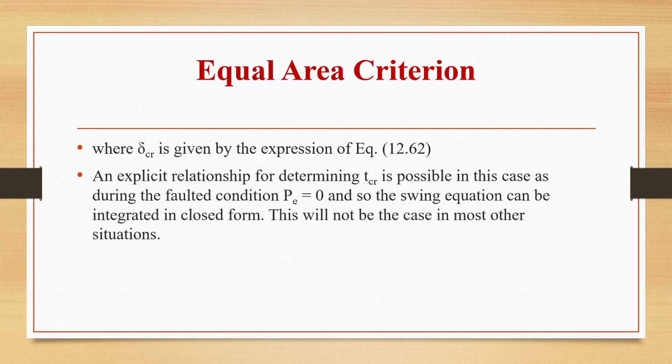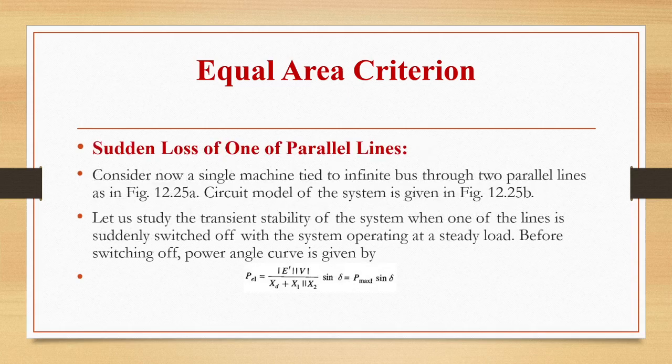So an explicit relationship for determining TCR is possible in this case, as during the faulted condition P is equal to 0 and the swing equation can be integrated in closed form. This will not be the case in most situations. Okay, so the third case, that is today's topic, is sudden loss of one of the parallel lines.